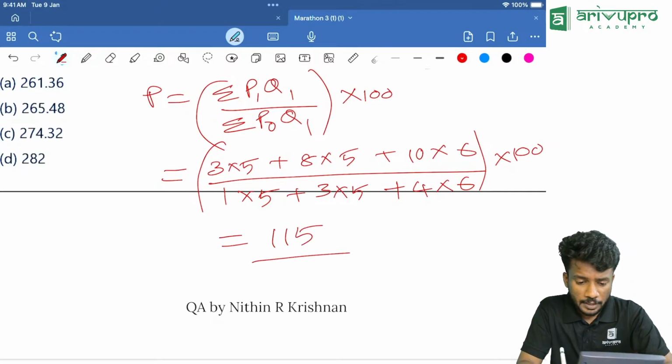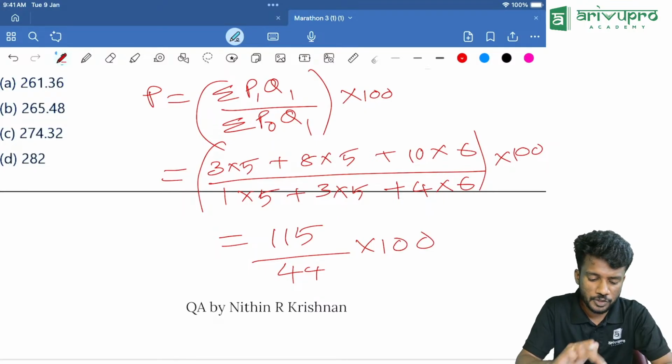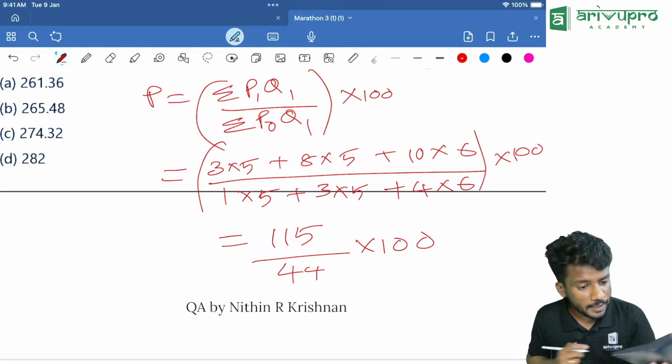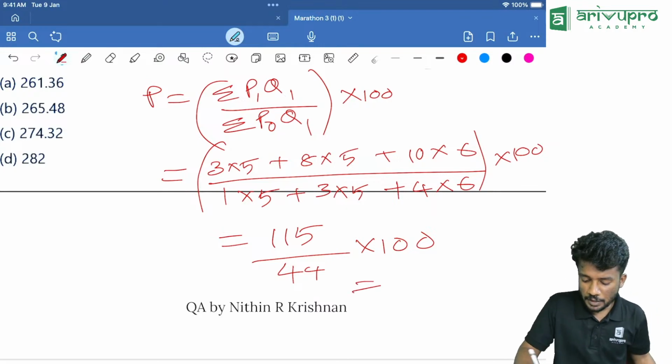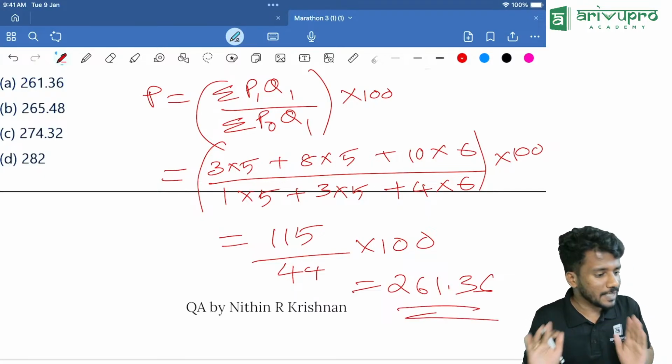Divided by, clear the memory, then 1 into 5 M plus, 3 into 5 M plus, 4 into 6 M plus, finally click MRC. How much is it? 44. Then multiply it with 100. You are getting 261 point something. 261.36 is your answer.